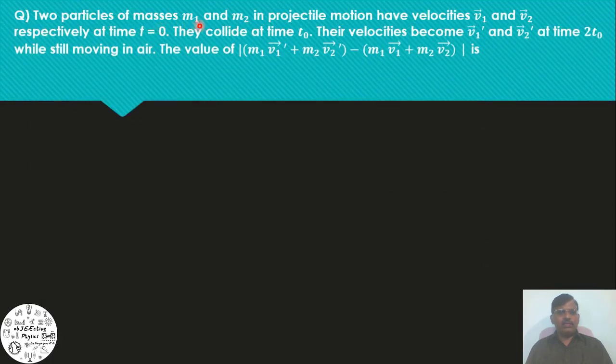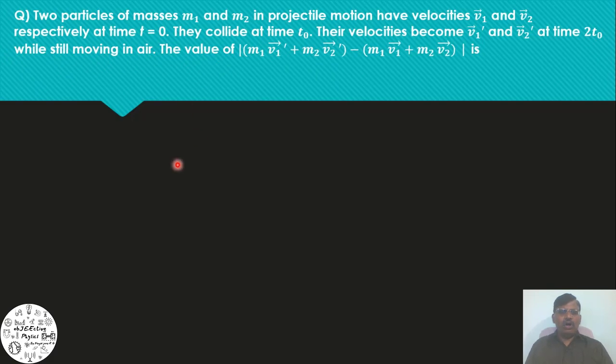Two particles of masses m1 and m2 in projectile motion have velocities v1 bar and v2 bar respectively at time t is equal to 0. They collide at time t0. Their velocities become v1 dash bar and v2 dash bar at time 2t0 while still moving in air.